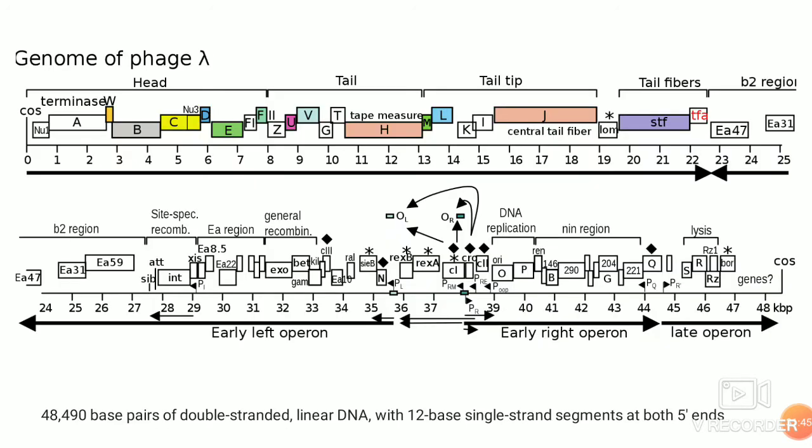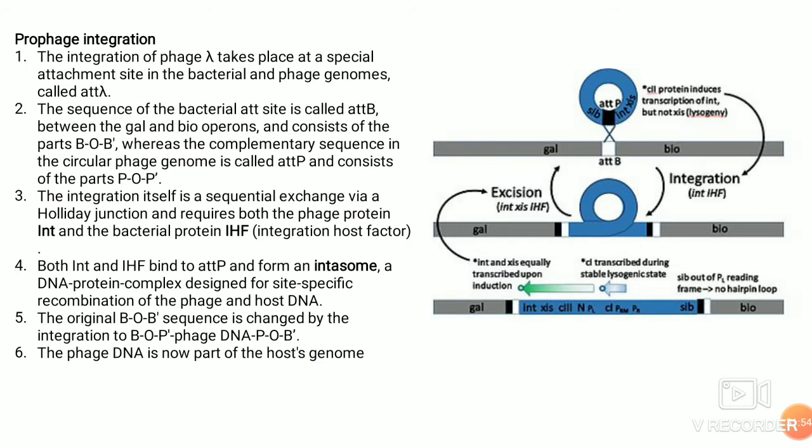Now there is one more cycle, that is the lysogenic cycle. The lysogenic cycle happens when you have the CI protein produced. So how is this regulation happening? You remember that in the initial slides I told you there is the Cro protein and the CI protein which interact for the lytic and lysogenic switch. When there is more CI protein produced, that binds to the right promoter, while the left promoter is still active. The left promoter produces the other important int and xis proteins. Integration happens using these proteins.